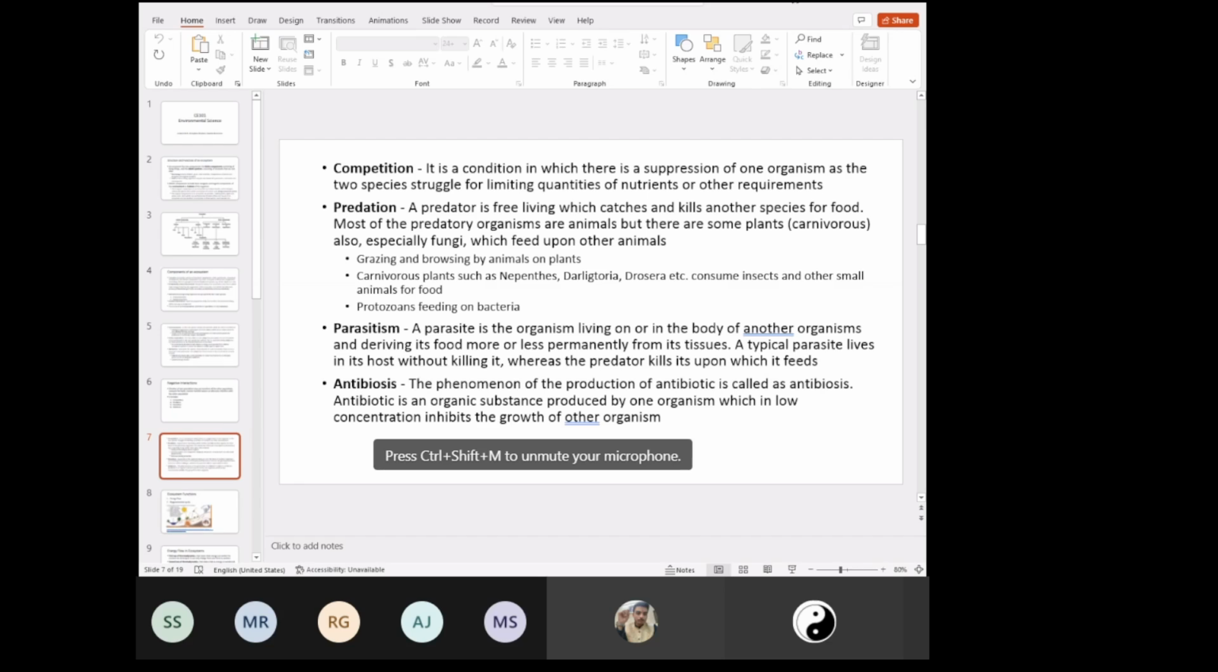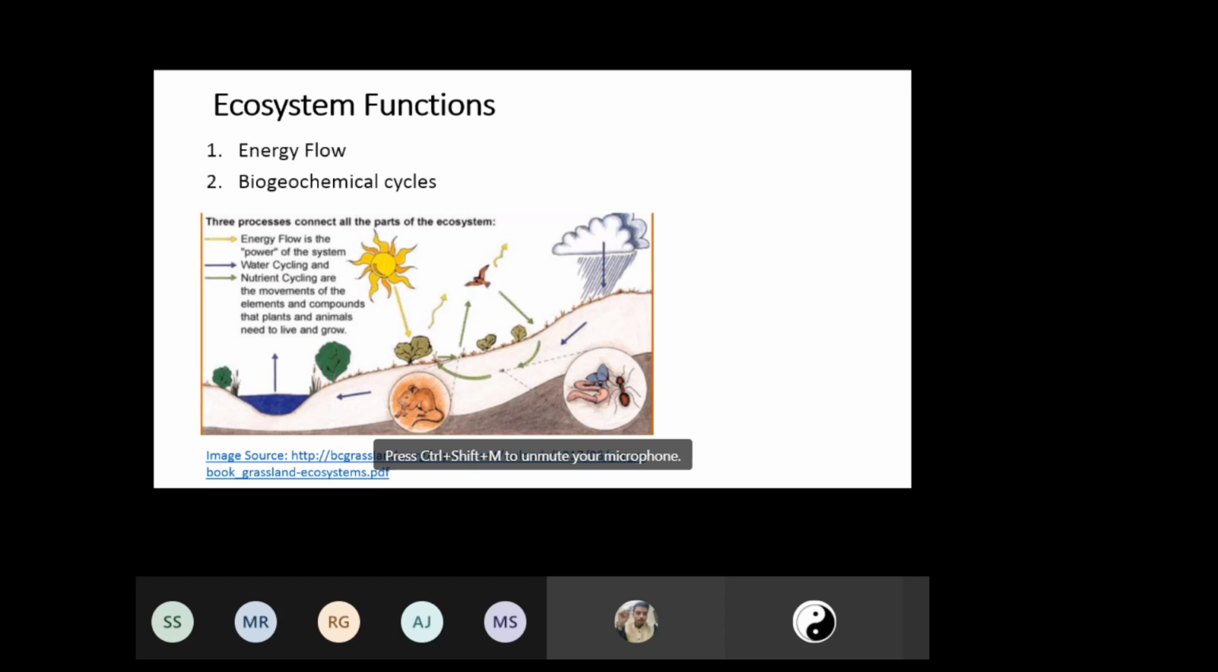Okay. Next, we come to understanding these ecosystem functions. Once you have understood the structure, next comes the function part. When we say function, there are two types of system: one related to energy and another related to matter. Energy flow and biogeochemical cycle. That is what we will be understanding.